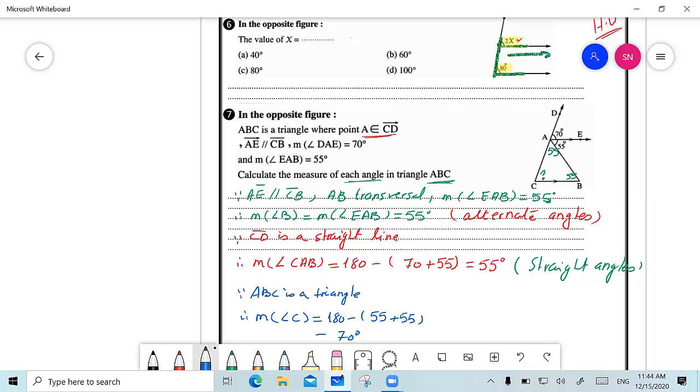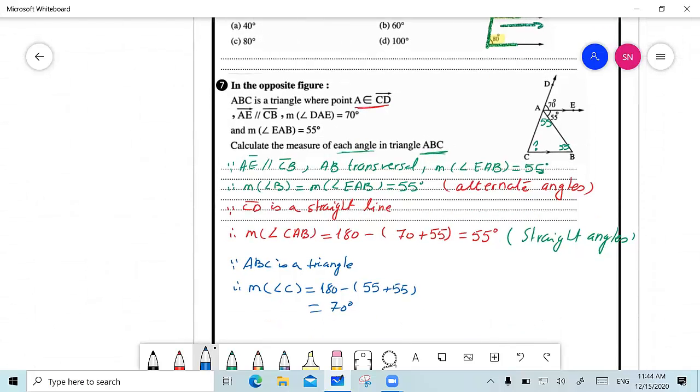Thank you. Does anyone have any other way to solve measure of angle C? Anyone have any other way to solve measure of angle C? There is another way using the parallel lines. Can anyone figure it out? Yusuf?